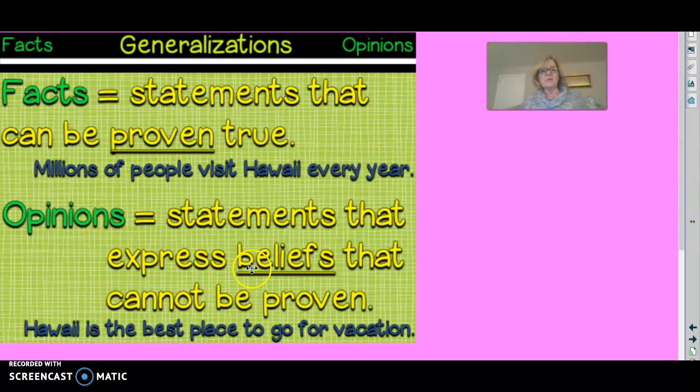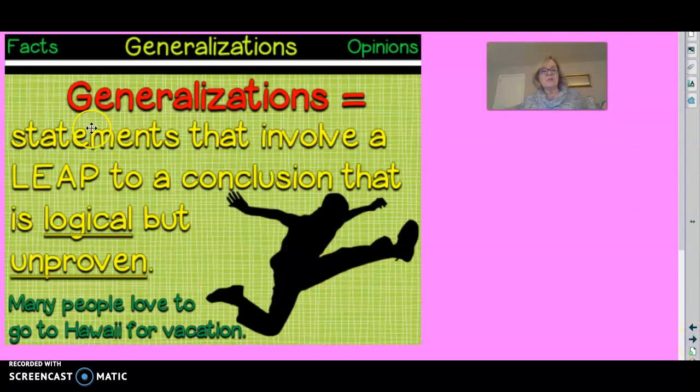Opinions, statements that express beliefs, but we can't prove them to be true. So Hawaii is the best place to go for a vacation. That's an opinion, and you know that because it uses that adjective best. Some may think that, some may not, but we can't prove it. It's how we feel. Generalization, again, is a statement that involves a leap to a conclusion. It is logical, but it's not proven. Again, it's logical, but it's not proven. So many people love to go to Hawaii for vacation.